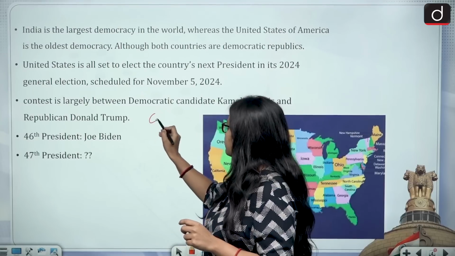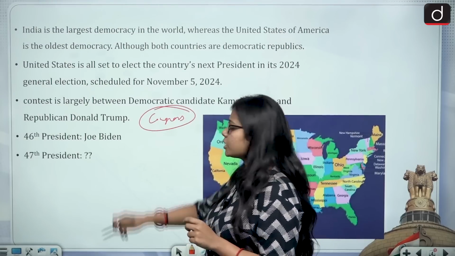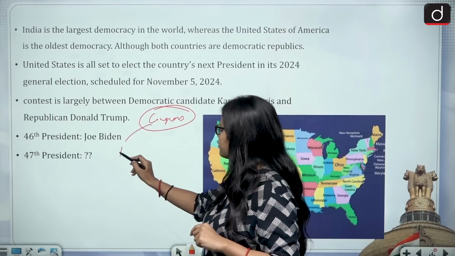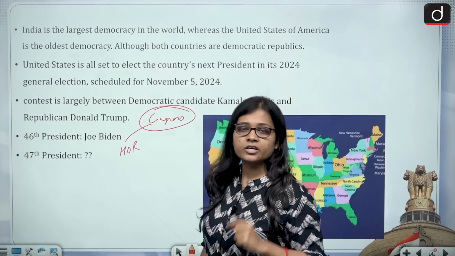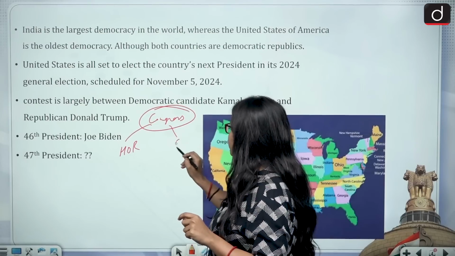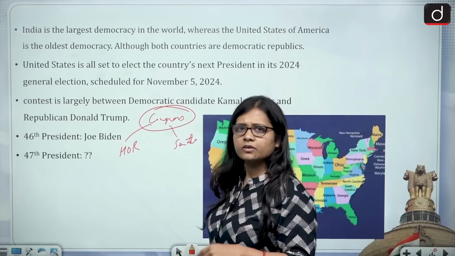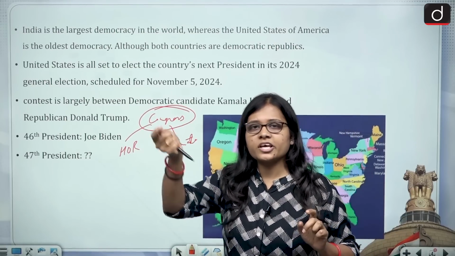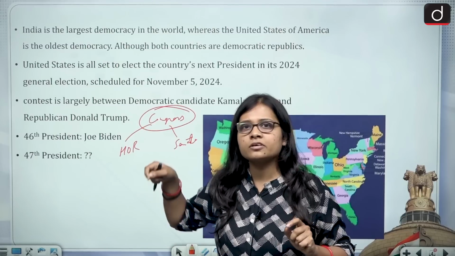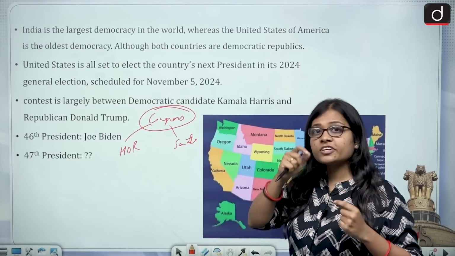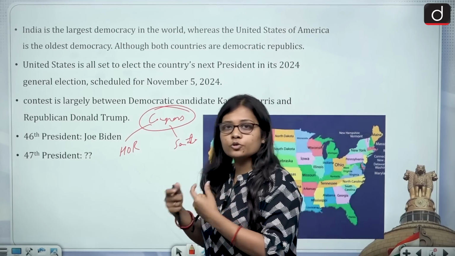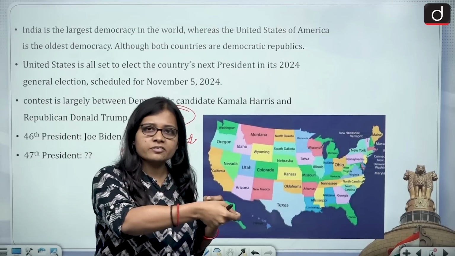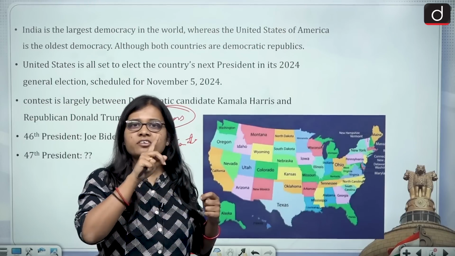In the US there is a Congress. Within Congress, the way we have Lok Sabha, they have the House of Representatives. The way we have Rajya Sabha, they have the Senate. Very simple. So this is the most basic thing. There is a Congress, then there is the House of Representatives, and then there is the Senate. Now what is the total strength of the states in the US? The US has a system where the number of senators is the number of states multiplied by 2.